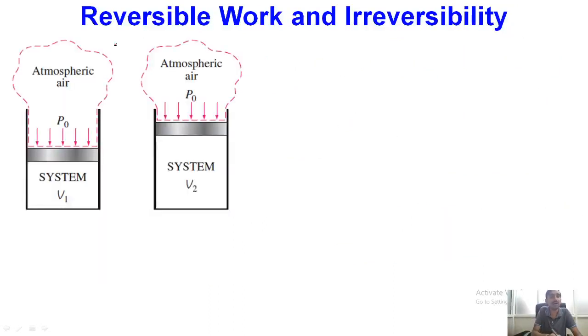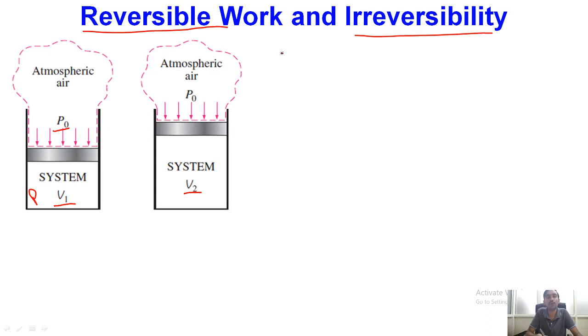So let me now start with the definition of reversible work and irreversibility. These will be useful while studying the concept of exergy. What we have over here is nothing but a piston cylinder system. The initial volume of this cylinder is V1 and the final volume is V2, and let us consider that inside this we have pressure P. With the help of these dotted lines, I have plotted the immediate surroundings of this system. Obviously, if we consider outside as atmospheric air, it will have a pressure equal to the atmospheric pressure P naught.